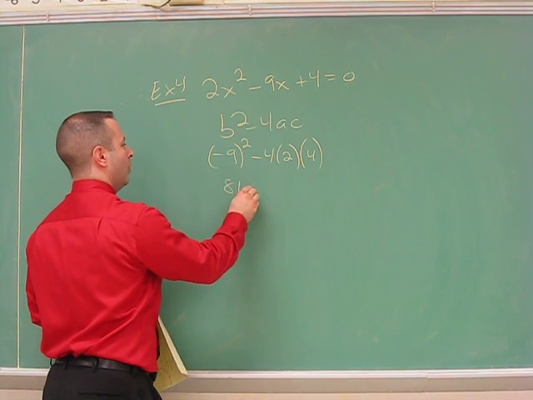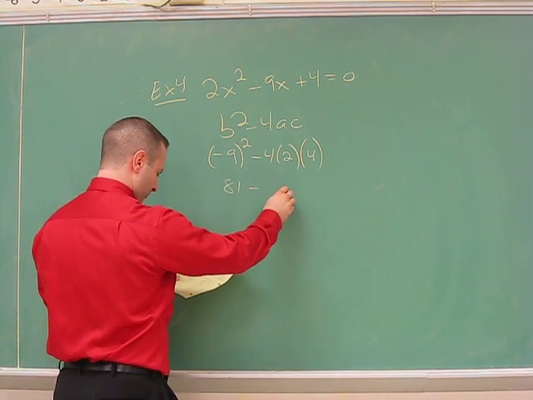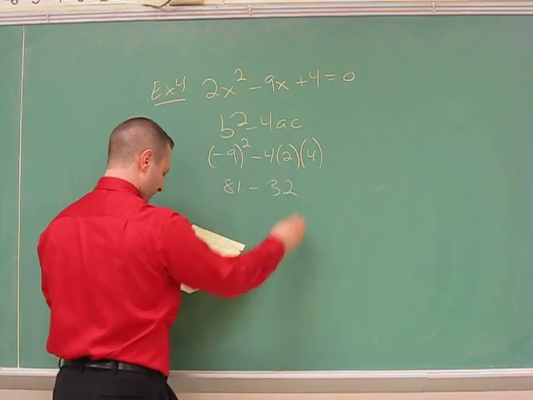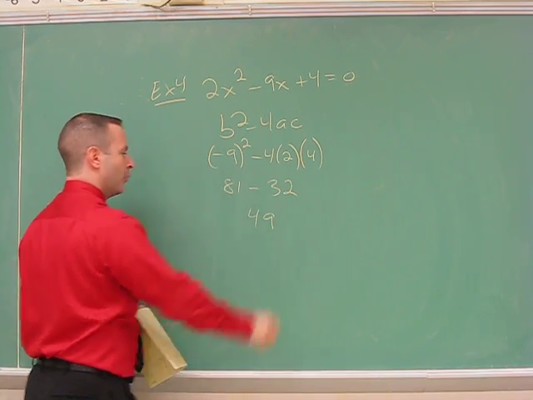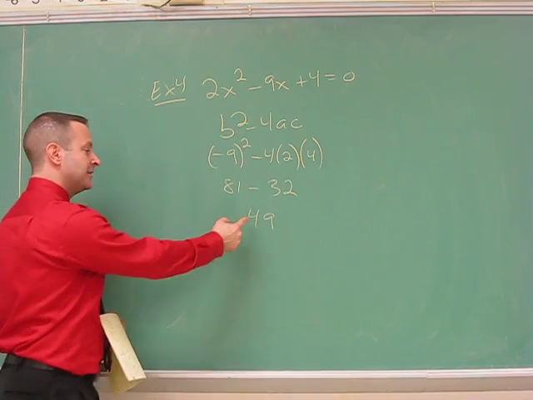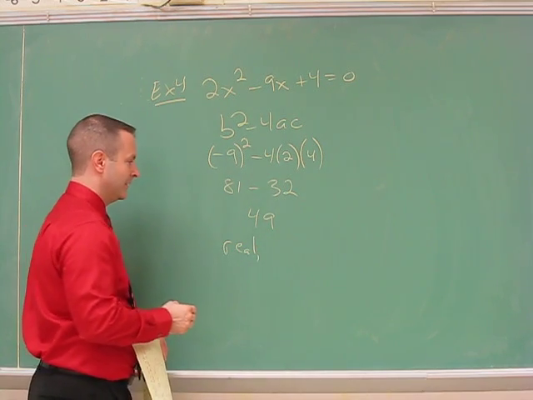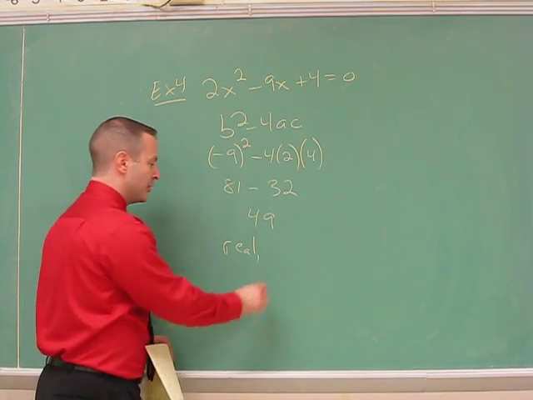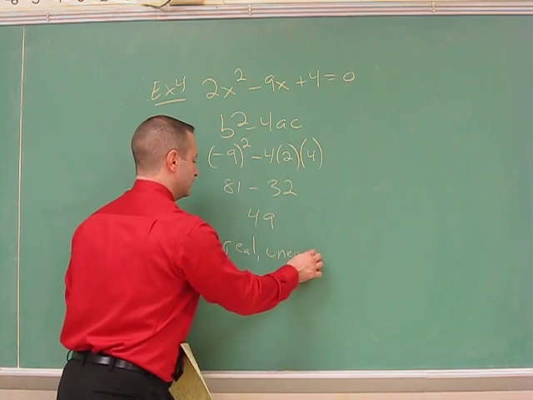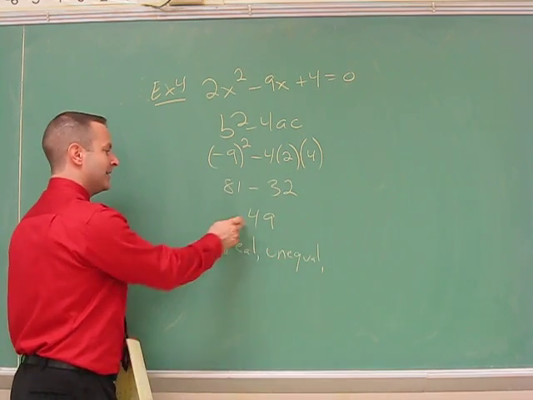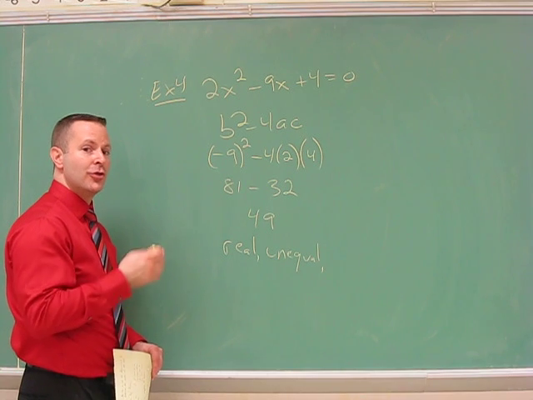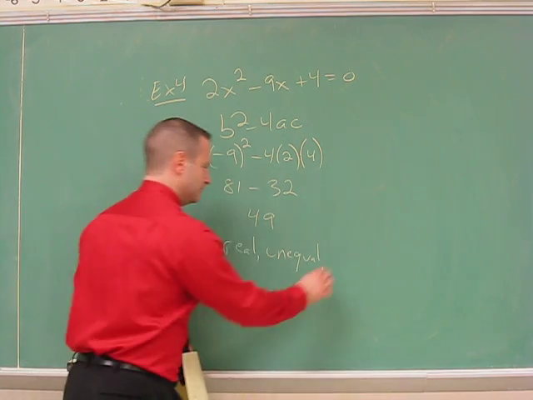This is 81 minus 32, and this yields us a 49. So because this is positive, I know the roots are real. Since this is not a 0, they're going to be unequal. And since 49 is a perfect square, the roots will be rational.